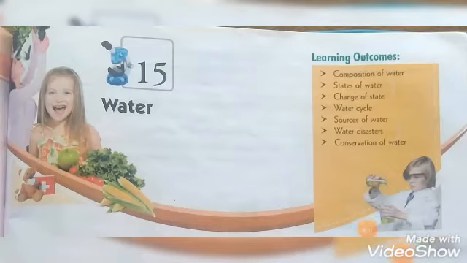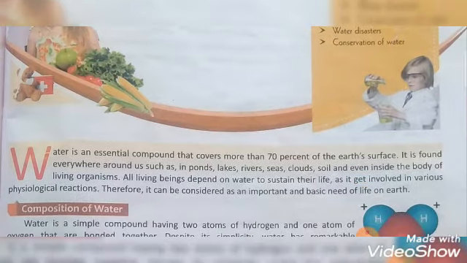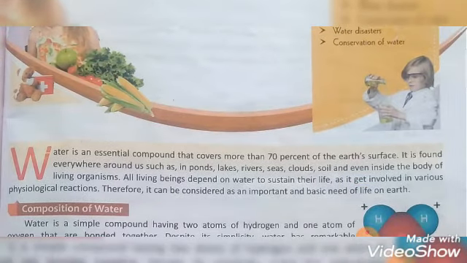Dear students, in this video I will explain chapter 15, that is water. So let us try to learn something about water. Water is an essential compound that covers more than 70% of the Earth's surface. As we all know, water is very important.